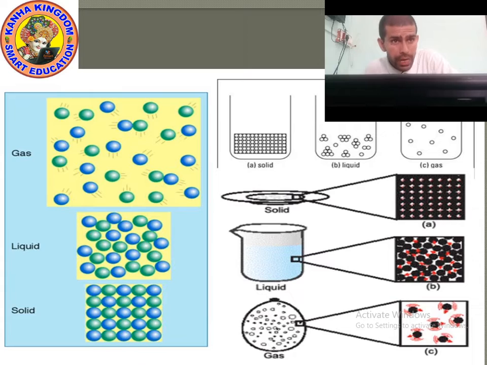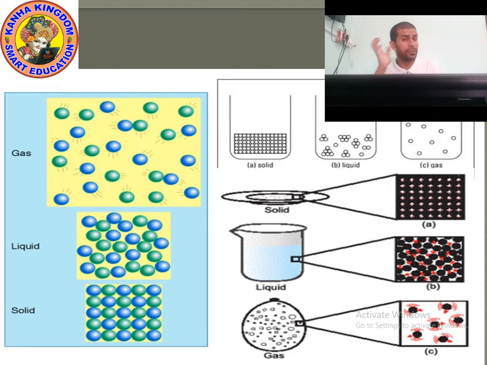So now, next point. Can you tell me, has solid fixed shape and volume? Yes, as you can see in the picture, the shape is fixed. It means solid has fixed shape and volume. Due to its rigid nature, particles in solid can only vibrate about their mean position and cannot move.